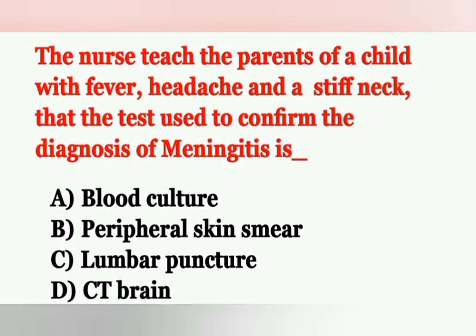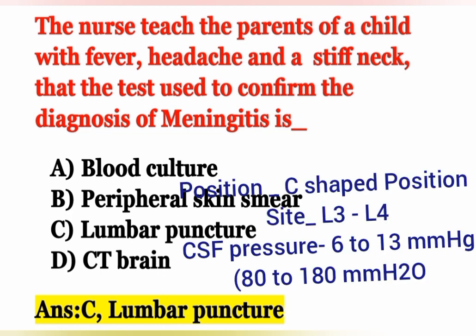And the next question: the nurse teaches the parents of a child with fever, headache and stiff neck that the test used to confirm the diagnosis of meningitis is. Options: Option A, blood culture. Option B, peripheral skin smear. Option C, lumbar puncture. Option D, CT brain. Fever, headache and stiff neck are signs and symptoms of meningitis, so the test is option C, lumbar puncture.